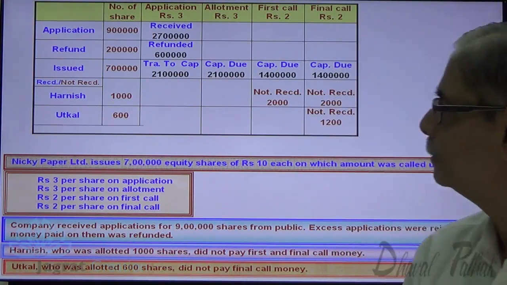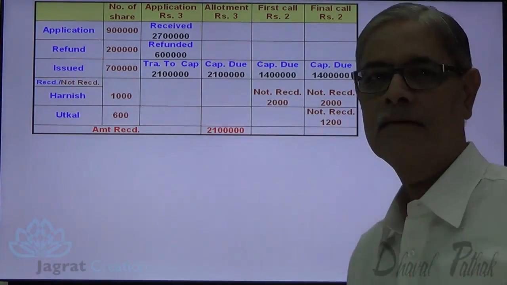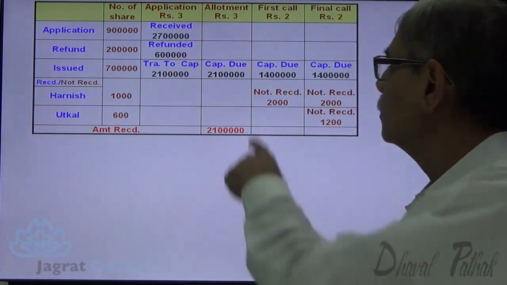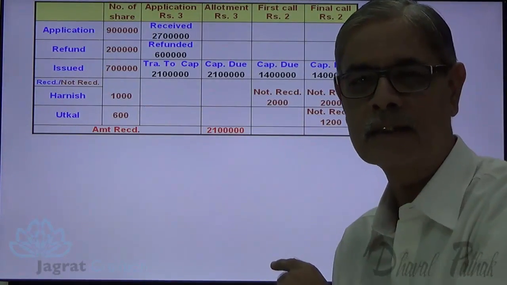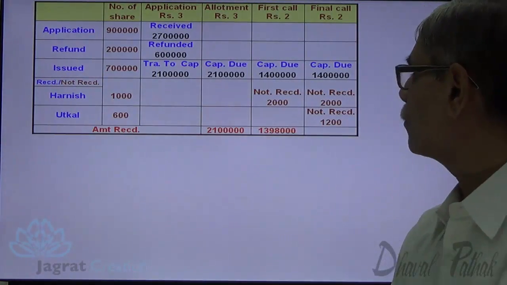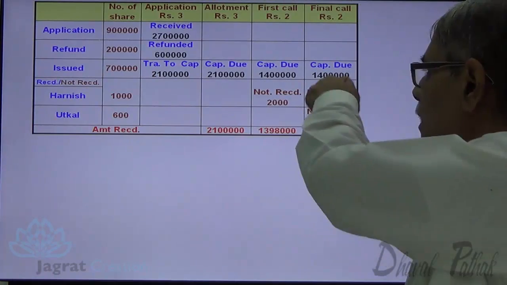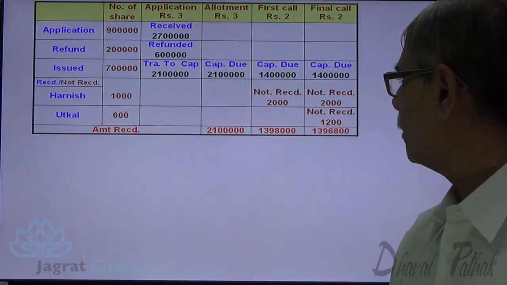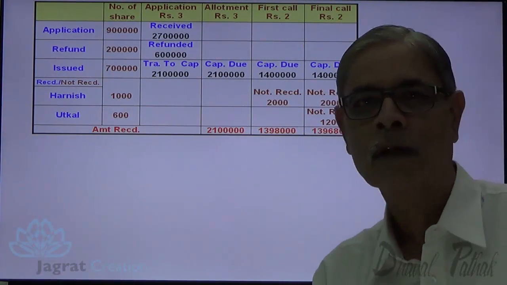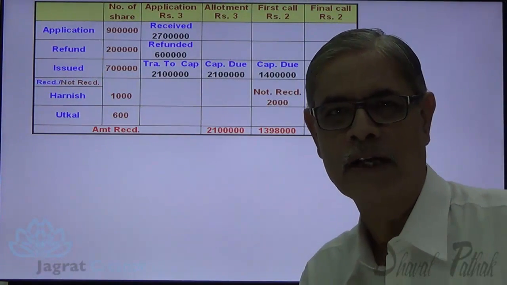Let us work it out. For allotment, amount demanded has been received. So far as first call is concerned, we have received all amount except this 2000. On final call, we have received all amount except this 3200. So this is the amount received with final call. This is the working that I have prepared for the purpose of writing down the journal entry.